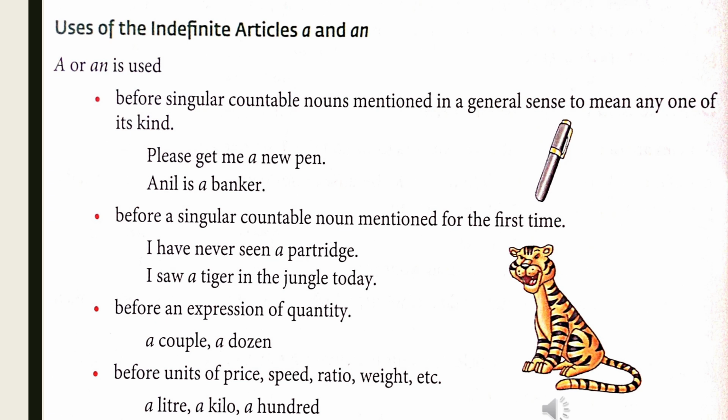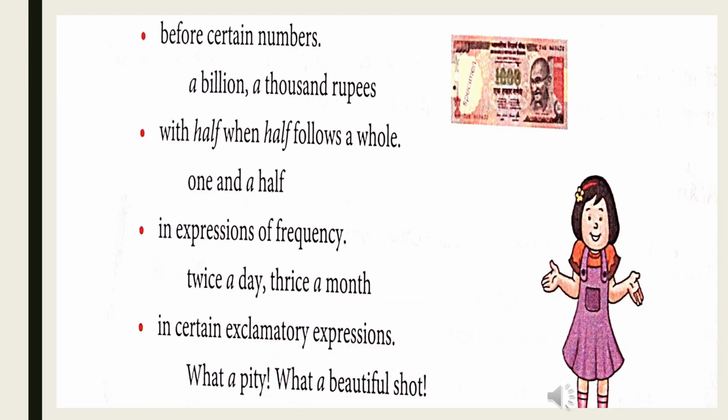Thirdly, we can use a or an before an expression of quantity. If you are telling something about quantity, you can use a or an before it. Example, a couple, a dozen. Next, we can use a or an before units of price, speed, ratio, weight, etc. Example, a liter, a kilo, a hundred. We can use a or an before certain numbers, a billion, a thousand rupees.